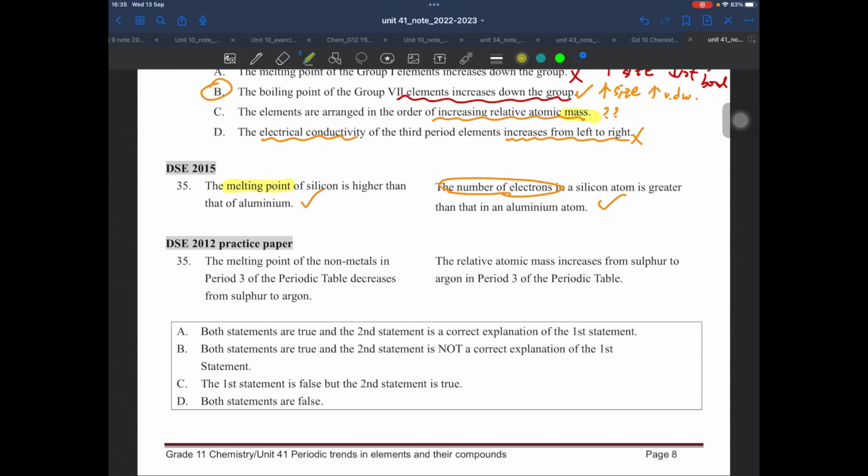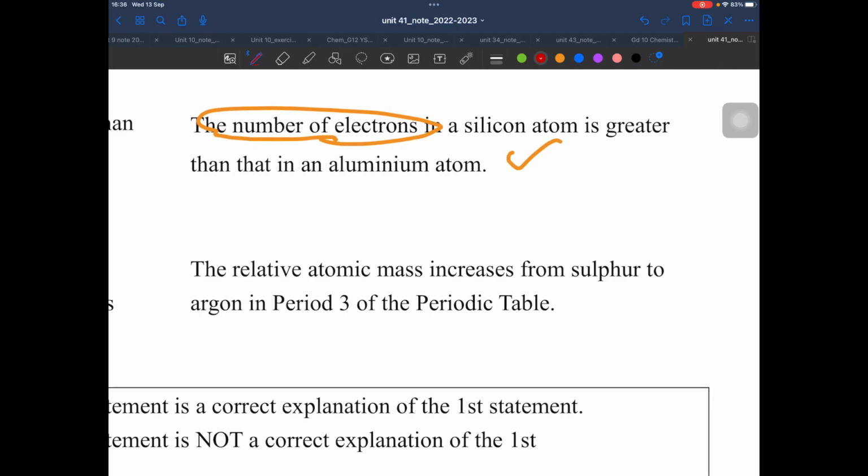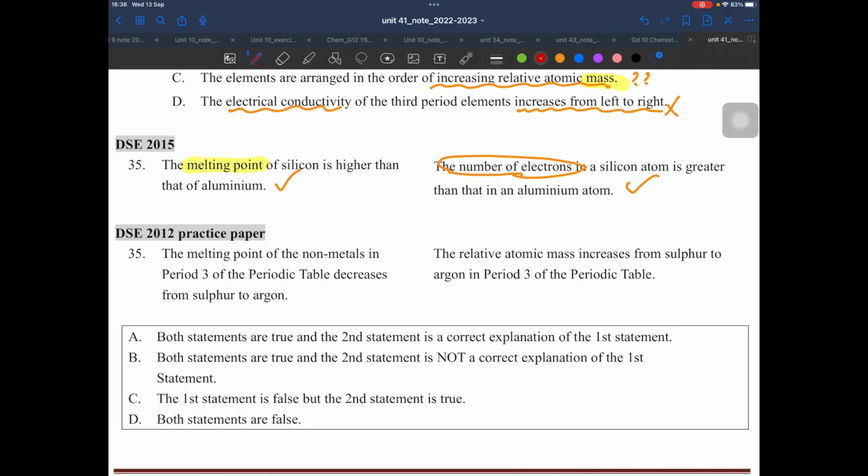If you still don't understand, let me use another example. If the second statement is correct, does it mean more electrons will give a higher melting point? If this is true, then noble gas has the highest number of electrons in the period, so the noble gas should be highest in melting point in the period, right? So again, it doesn't make sense. So the answer is B. Both statements are correct, but they are not related.